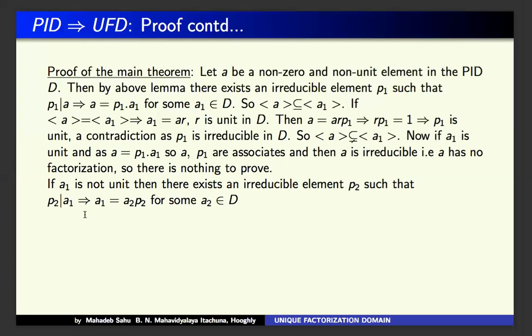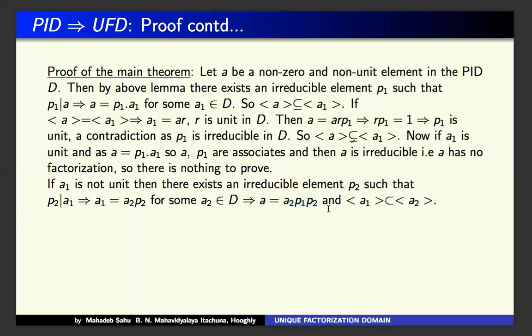So P2 divides A1. That implies A1 equals some A2 P2. You can write it. So this implies, putting the value of A1 in the relation A equals P1 A1, we get this result.